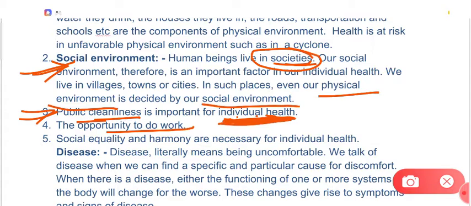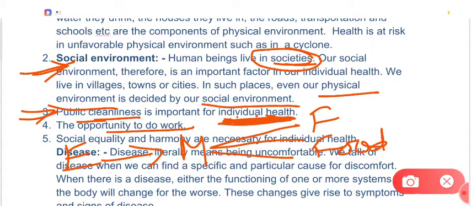Now the opportunity to do work is actually the employment. Dear students, if a person has good employment, if there are opportunities of employment, right, the people will be earning well, right? They will be having money, and because of money they will be capable of arranging a lot of facilities and food. And if there are facilities and food, obviously the person will be physically fit, mentally fit, means there are more chances of being physically, mentally, and socially fit. However, only the presence of money is not a determinant of your health, right? But still employment is very important.